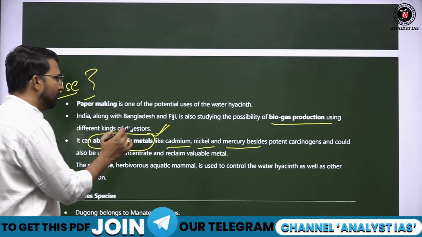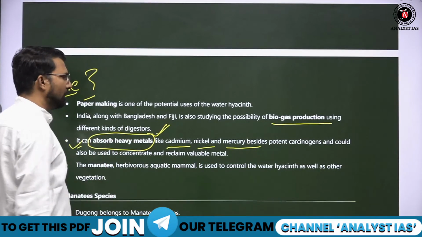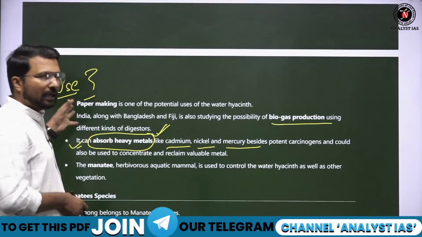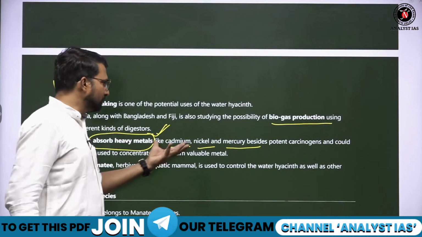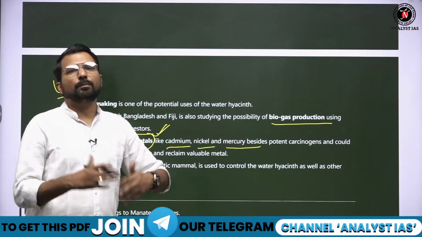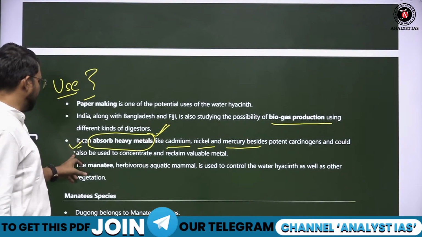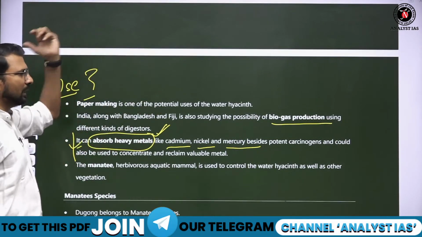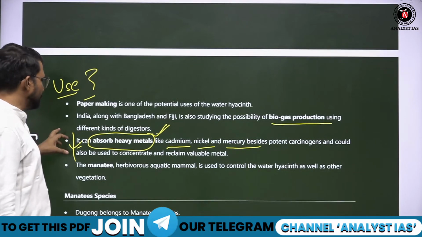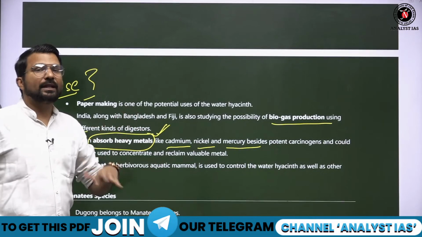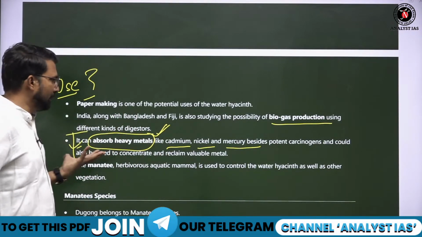If cadmium, nickel and mercury are absorbed from the water and they concentrate in this plant, we can extract cadmium, mercury, nickel from the plant. So in water bodies which are polluted with heavy metals like cadmium, mercury and nickel, we can utilize this plant to extract them and make the water body free from these pollutants.